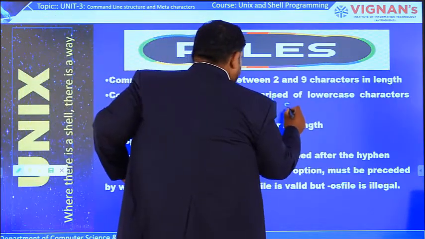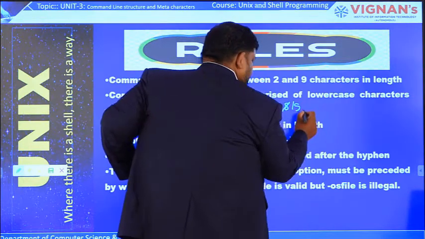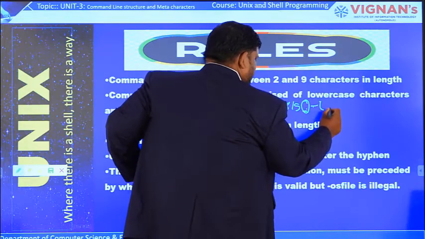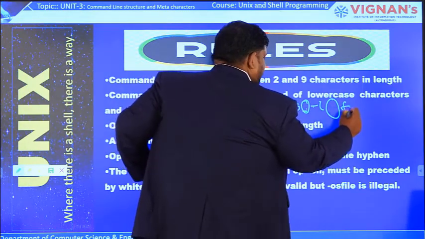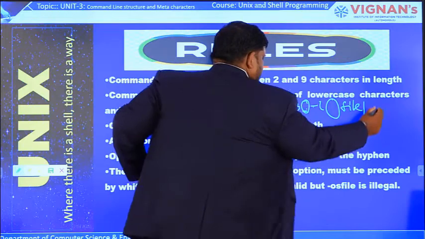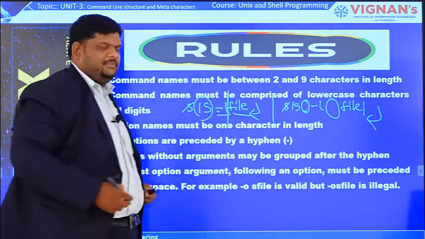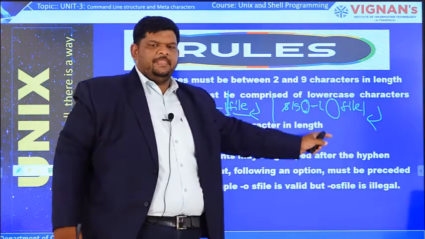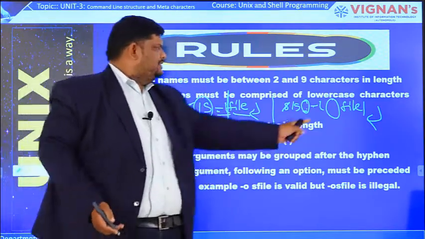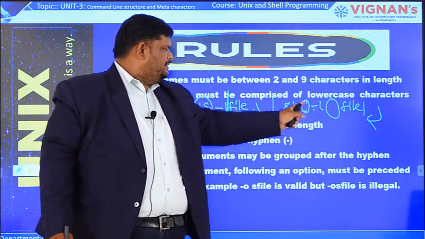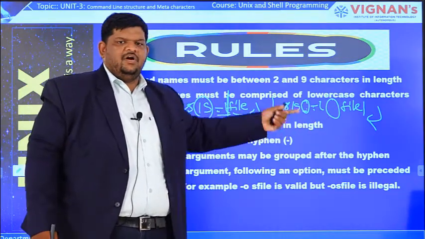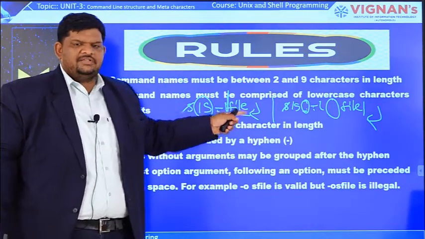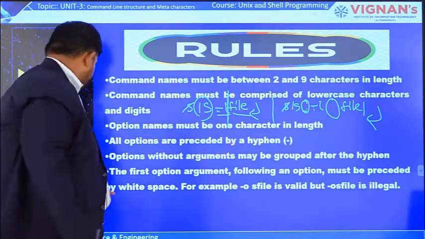So the correct syntax is ls space, option l, again white space, and now we give the argument. Now enter. The output will come for file 1 with 7 parameters of information, because the shell will interpret this as the argument, this as the option, and this as the command. But where there is no white space between the option and argument, an error will be generated.